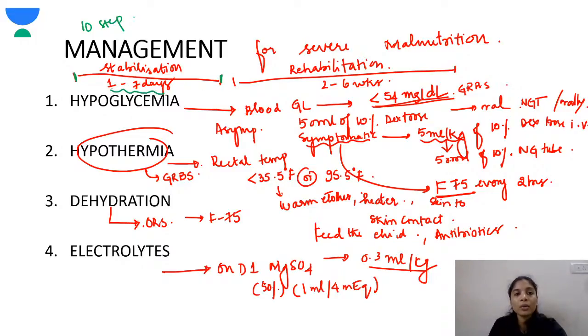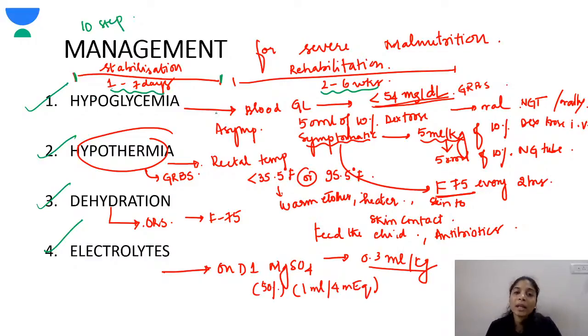The stabilization phase is divided into 1 to 7 days, and the rehabilitation phase is divided into 2 to 6 weeks. Okay, so first you have to stabilize. So hypoglycemia, hypothermia, dehydration, electrolytes, they all come in the stabilization phase.